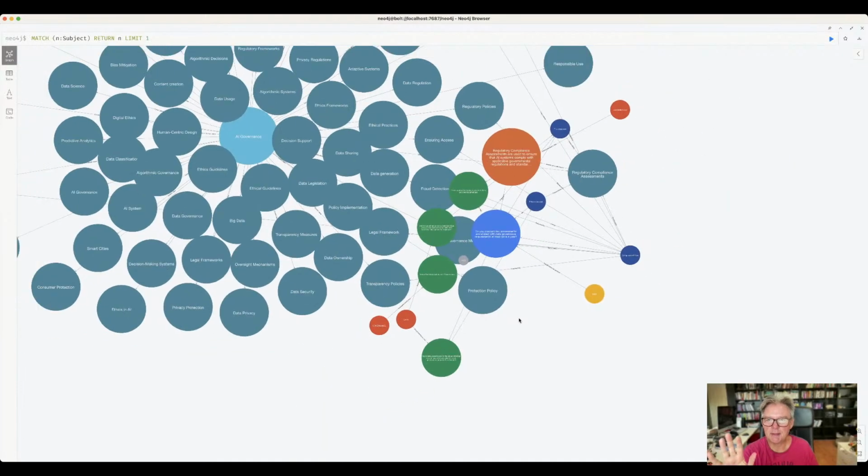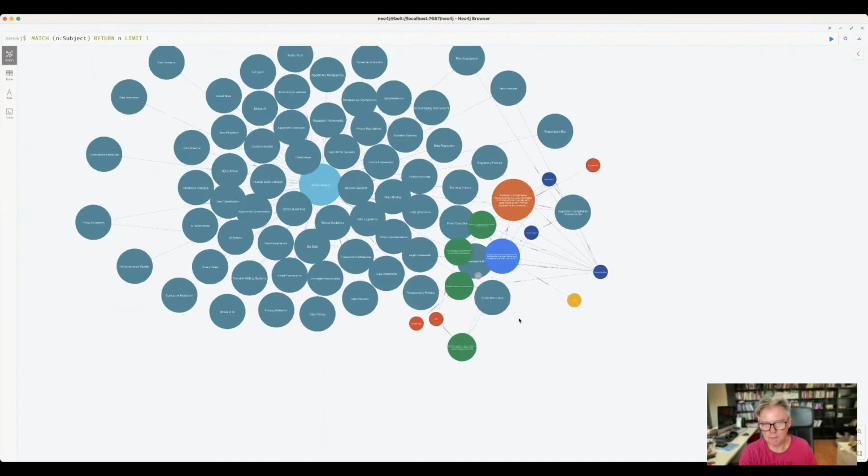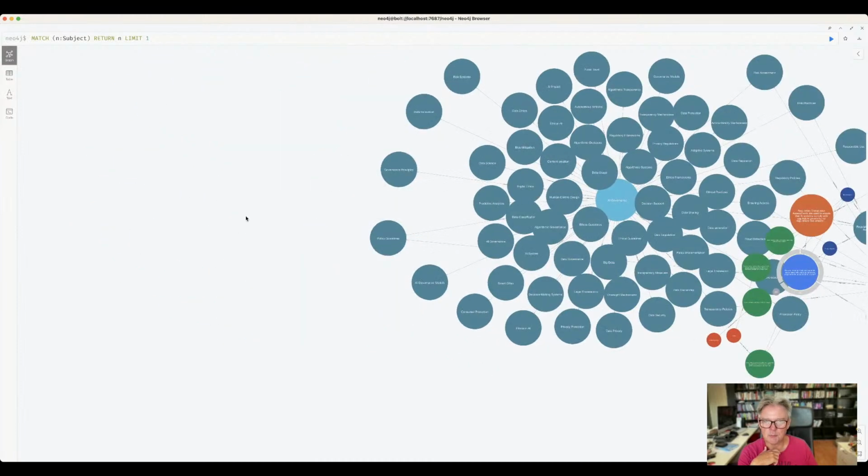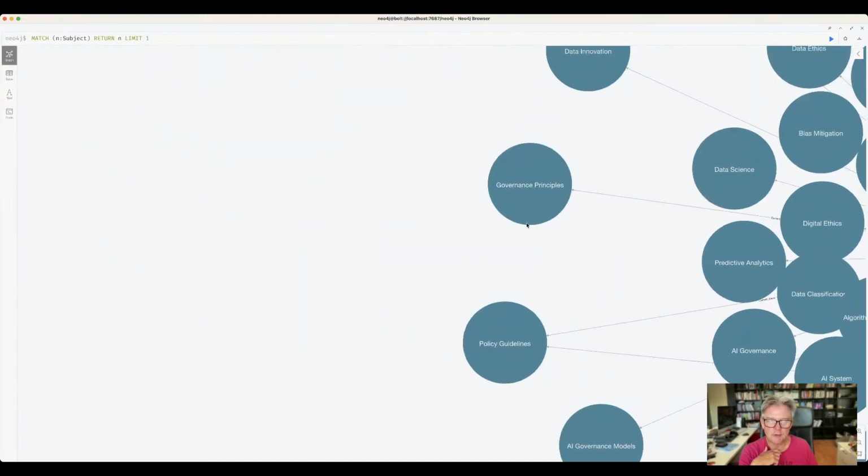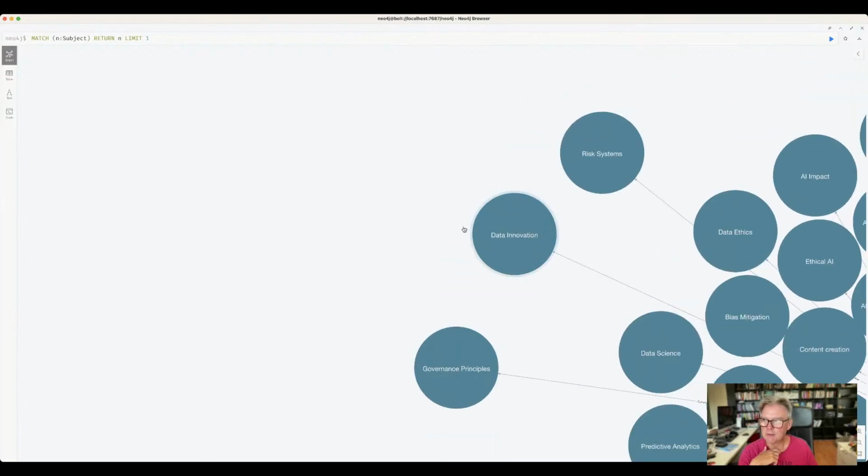That's what all the data you're looking at actually means and how it's all related. The main topic, the subtopics that we need to be covering in our organization, and an explanation here. Each subtopic has a question addressed to it. Let me do that here so I can walk you through it and open up another one. Governance principles. Let's do data innovation, just for the fun of it.